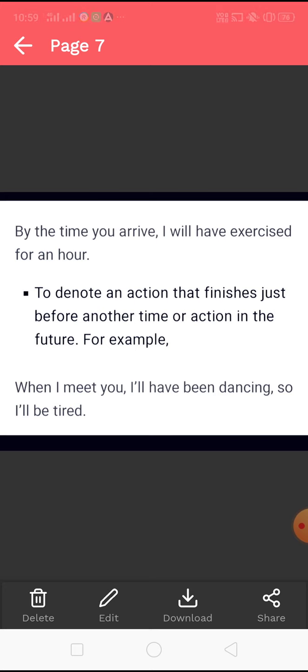Or, when I meet you, I will have been dancing. So I'll be tired. Here you can see the example again. When I meet you, I will have been dancing. So I'll be tired. We are talking about the future. We are talking about an action that will be finished in the future only, right?